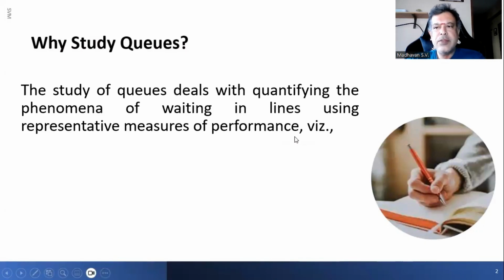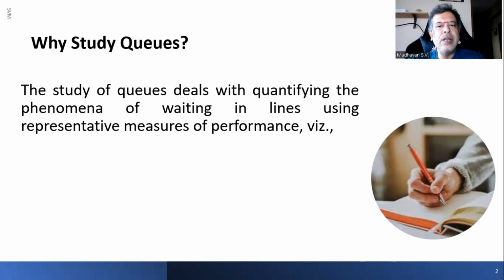So basically, we are studying queues to understand how much is the average queue length, how much waiting time is required. If this much waiting time is required, do we need to add some more service channels or service centers to cater to those services? Is it worth investing, etc.?